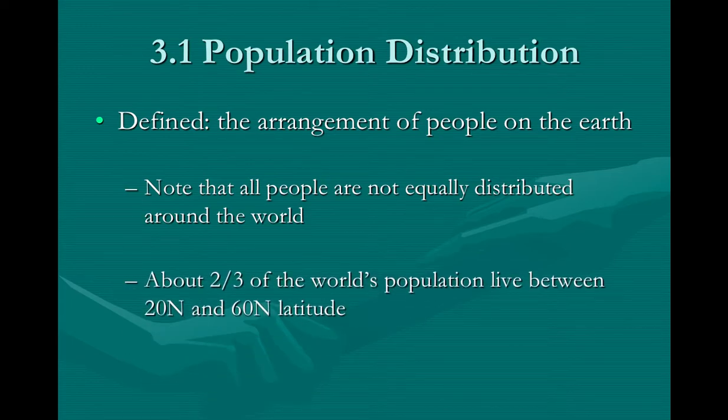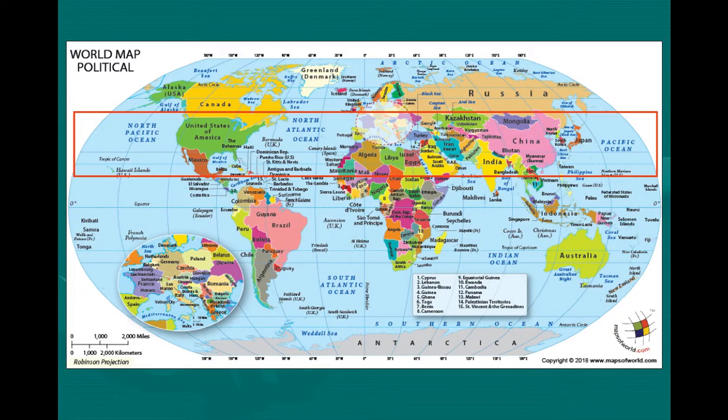In fact, about 2/3 of the world's population actually live between 20 degrees north and 60 degrees north latitude. So this is about where people live. 20 degrees is around here, 60 degrees around here, give or take. And most of the people in the world actually live just in this eastern hemisphere.